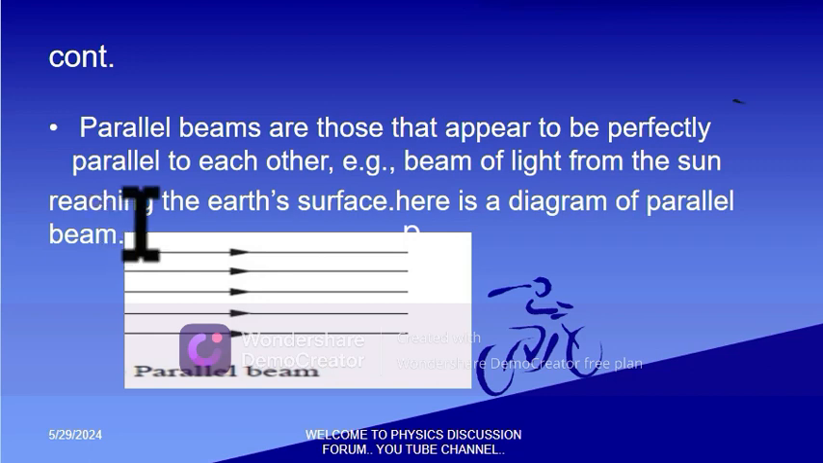The second one is parallel beams. These are beams that appear perfectly parallel to each other. They can't intercept. That is what is meant by being parallel: you can't meet each other. Beams of light from the sun reaching the earth are always parallel. They don't intercept each other, but they are parallel, as shown here. So these are parallel beams.